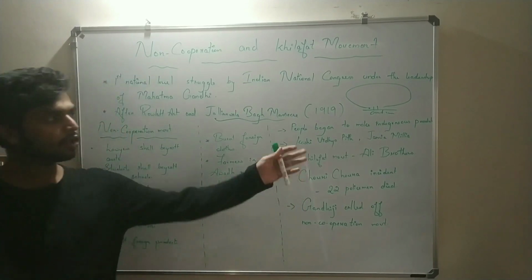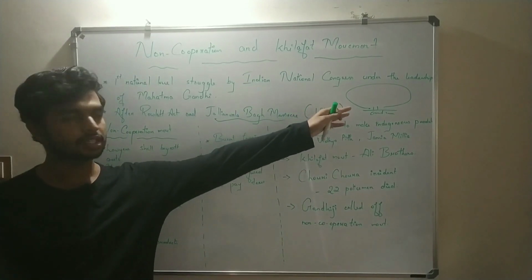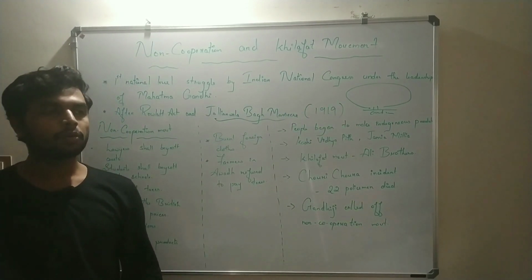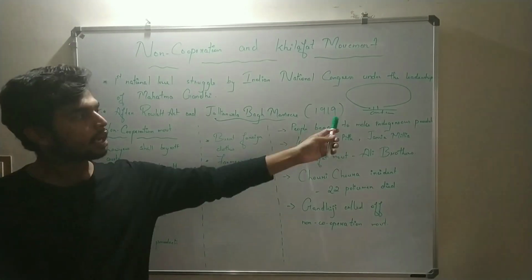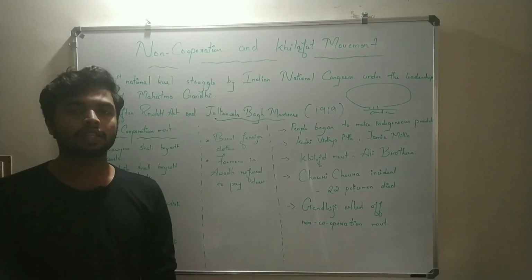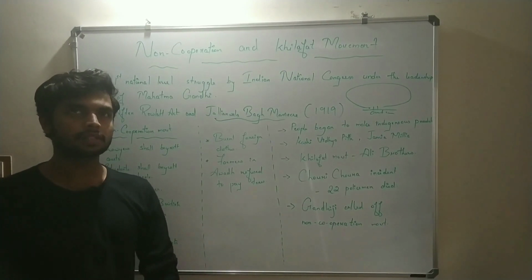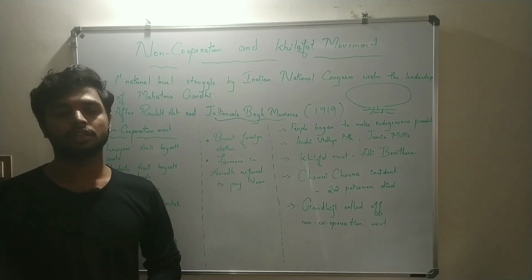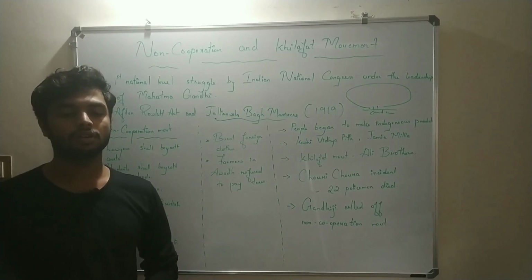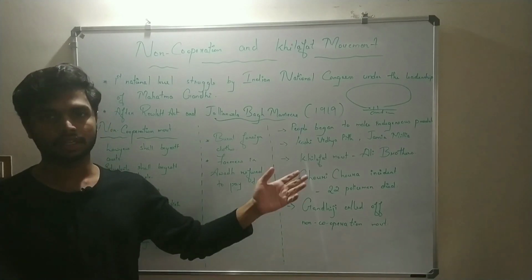The people did not know that martial law had been passed in this region, so many innocent people died. In the British records, about 376 people died, but actually 379 people died. In fact, the death toll was actually double this.